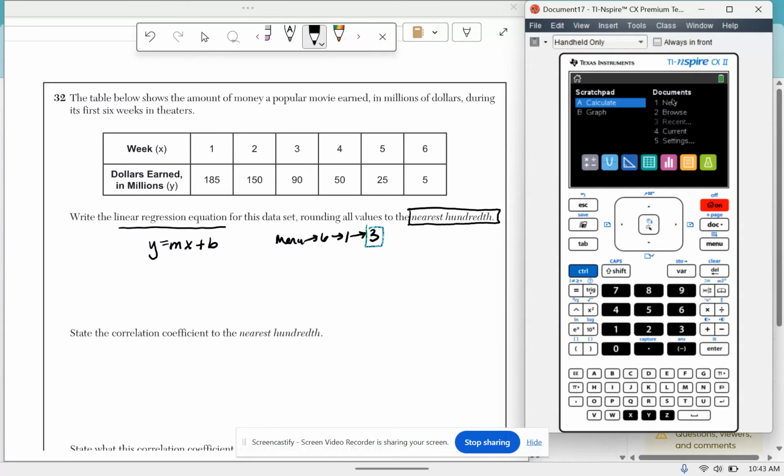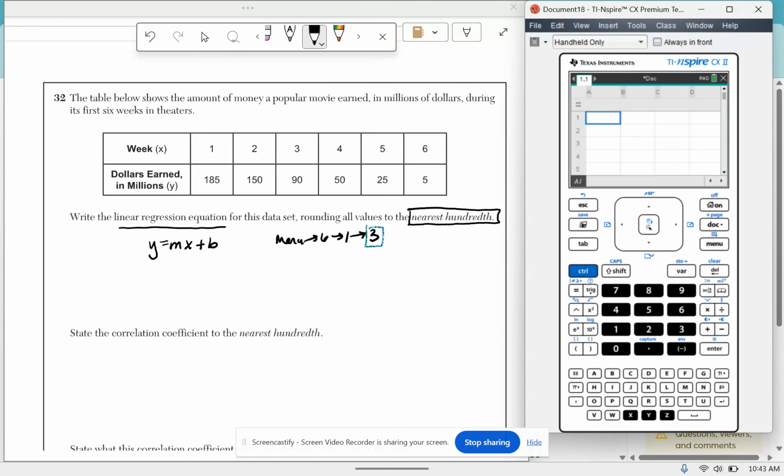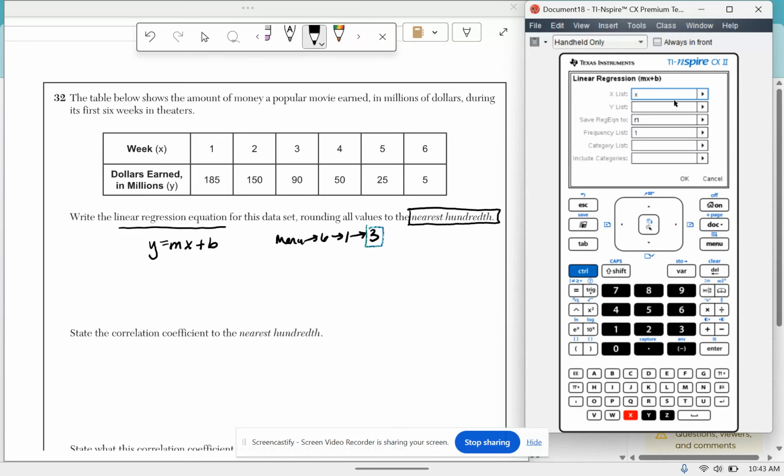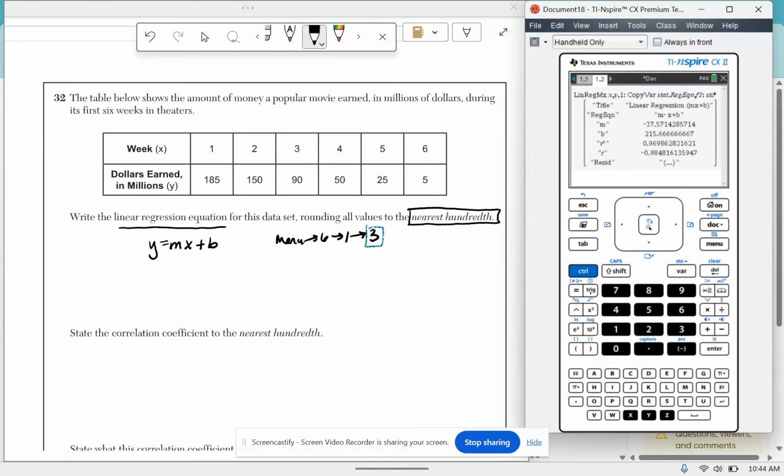I'm going to add a new document because I don't want old lists and spreadsheets fudging up my numbers. Okay, so I've got an X and I've got a Y. Let's see if they labeled who's X and who's Y. Okay, weeks are X, so I'm going to put those in my X column. And then our Y's are over here. Okay. Now let's add our calculator. And then in here we do menu 6, 1, 3. X list is your X, Y list is your Y, and you hit OK.